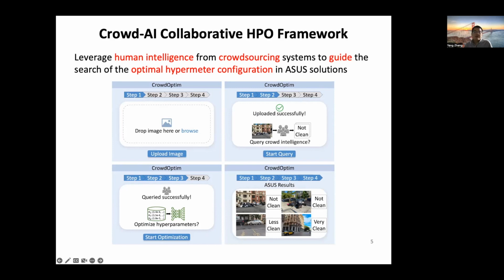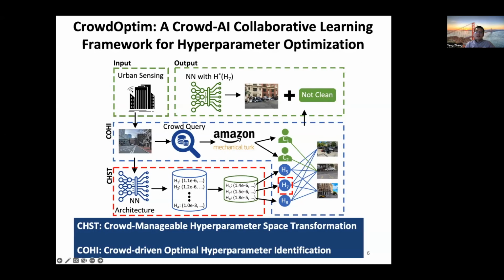In general, the CrowdOptim contains 2 key modules to perform this crowd-driven hyperparameter optimization task. First, we have the CHST module that designs a crowd-manageable hyperparameter space transformation model that effectively reduces the hyperparameter search space through a novel resource-constrained multi-armed bandit learning model design.